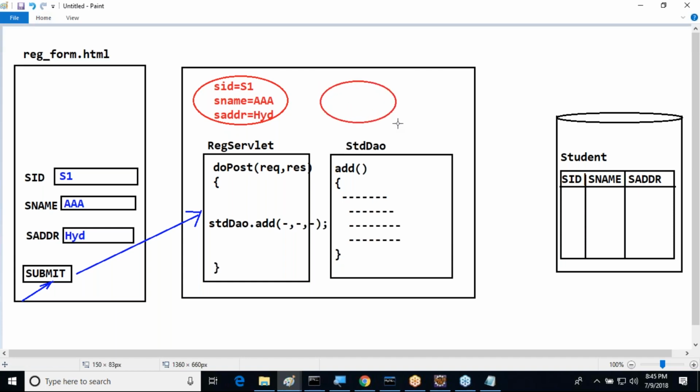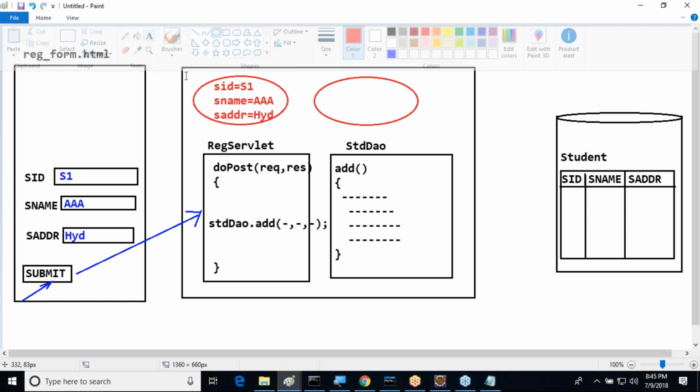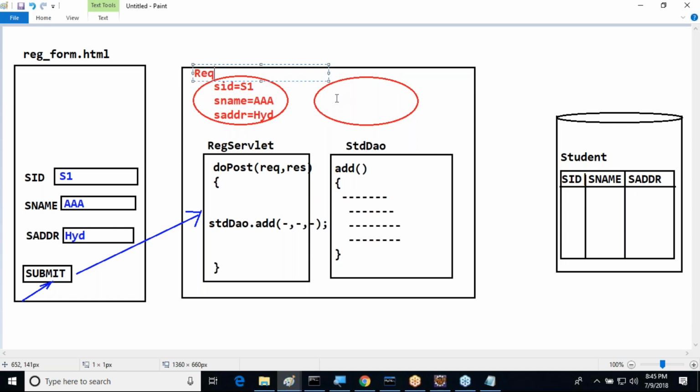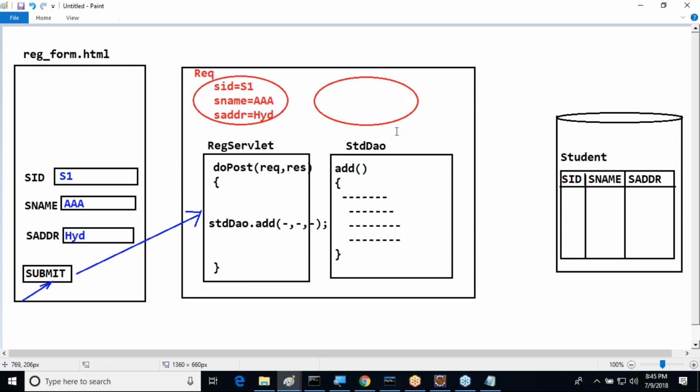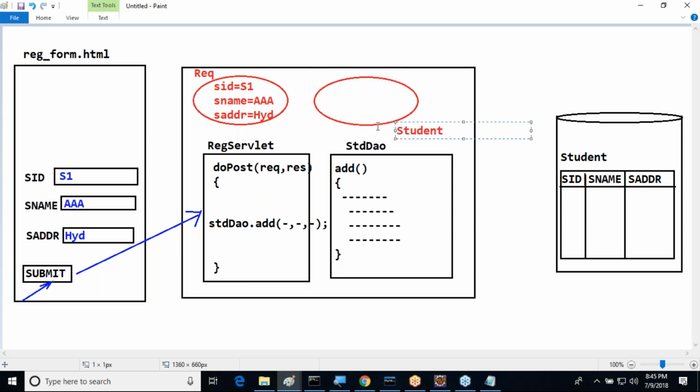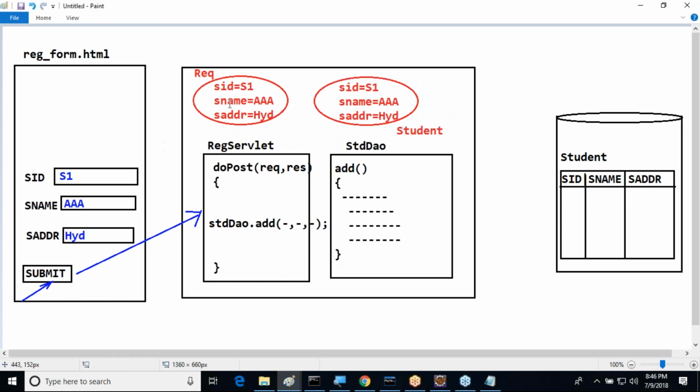It will create one bean object. Student object it will create. This is exactly different from the request object. It will create a Java bean object, which we can understand as the student object. Student bean. Now here what we will do: SID is equal to one only. Next one is S name is equal to AAA. Next one, address is equal to Hyderabad. So first of all data will come to the request object.